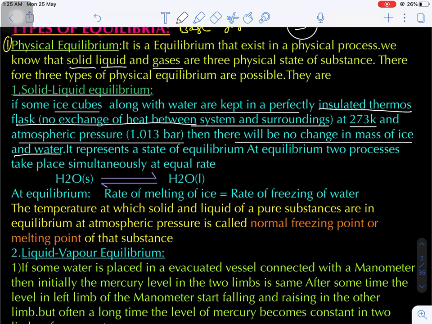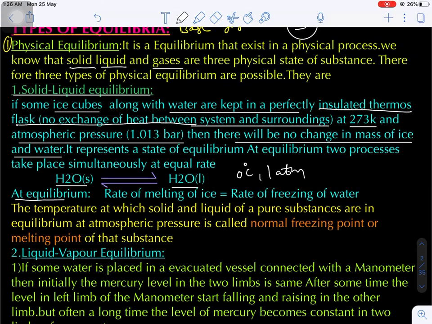This is very important, because here we have solid state water, that is ice, and liquid state water. An equilibrium is established at 0 degree Celsius and 1 atmosphere pressure. Are you getting my point? That means the mass of the liquid water and the mass of the solid water will be equal.